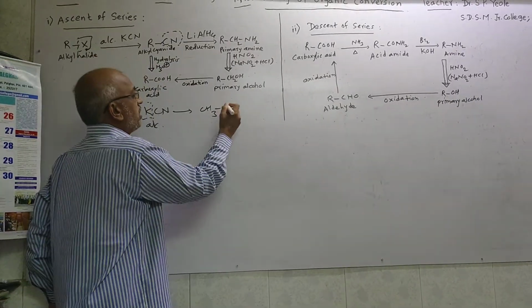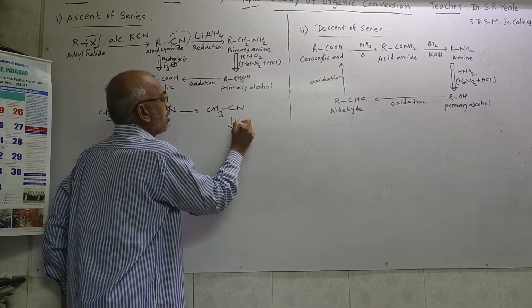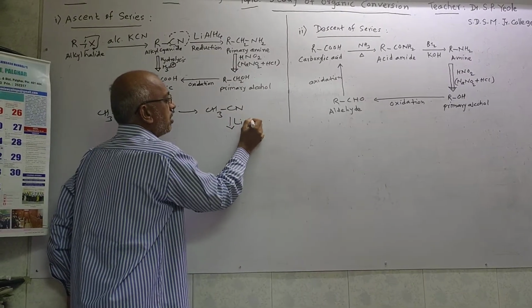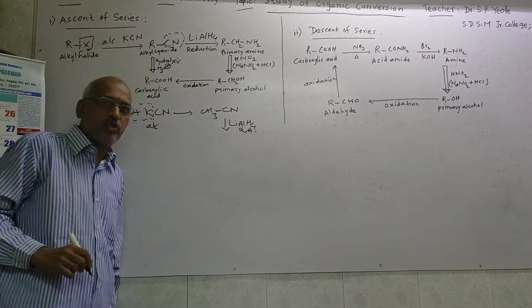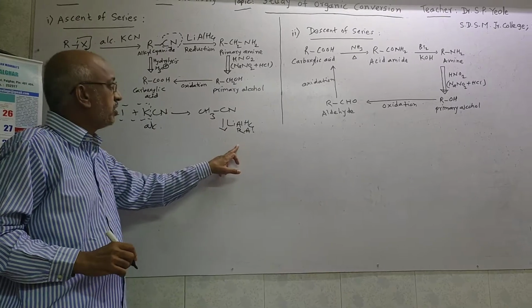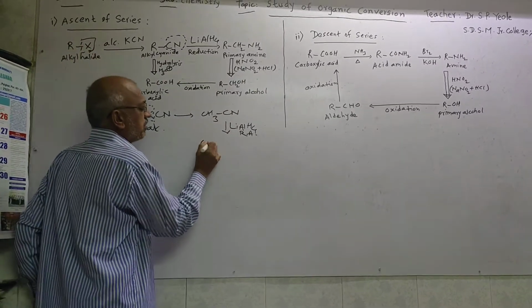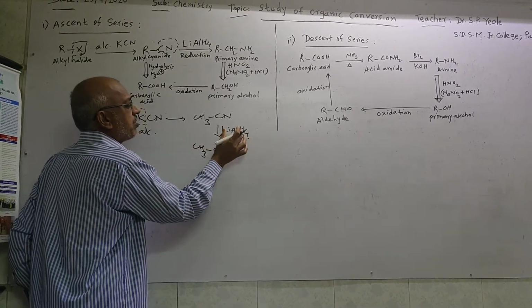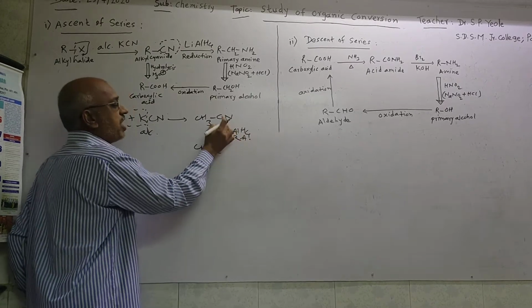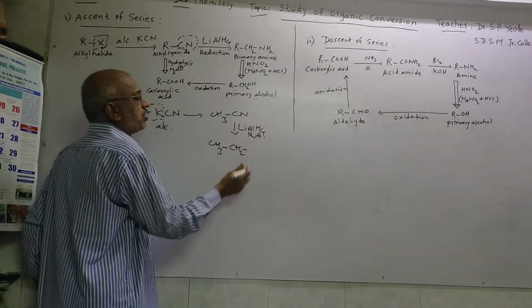Now this acetonitrile undergoes reduction. For reduction there is need of LiAlH4, which is the reducing agent. By this reducing agent, here CH3, then to this carbon we can add hydrogen atoms, and to this nitrogen the rest of the hydrogen also.